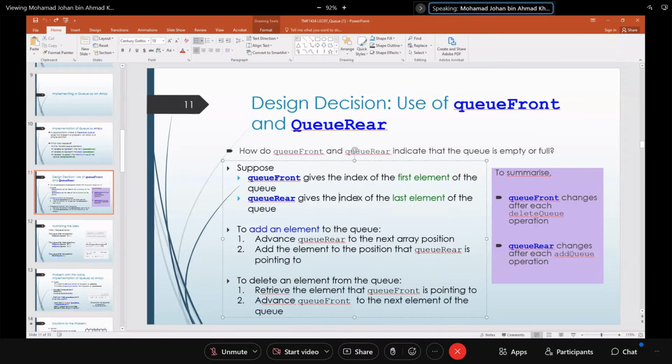Queue rear gives the index of the last element in the queue. If you want to add an element into the queue, you move queue rear to the next array position and then you add in the element. If you want to delete an element from the queue, you retrieve the queue front, and then you move the queue front to the next element of the queue.